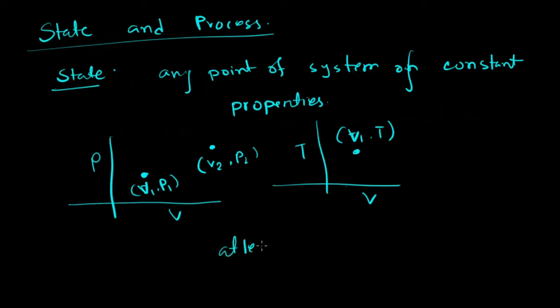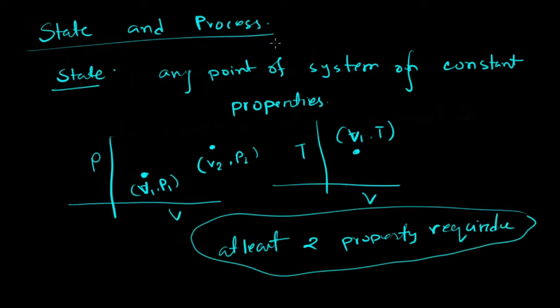So here we can see that at least two properties are required to express a state. And the change of state from one state to another state is called a process. Like we can think this is state 1 and suppose this is state 2. If any system goes from state 1 to state 2, this is defined as a process. So any change of state is called a process.